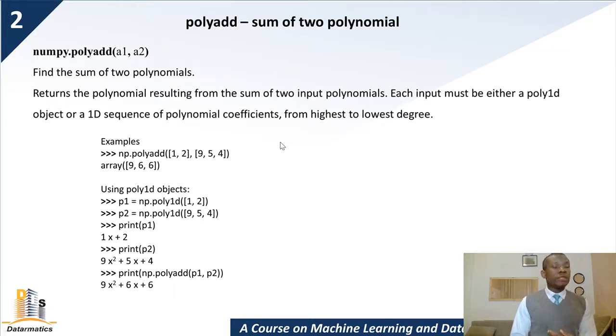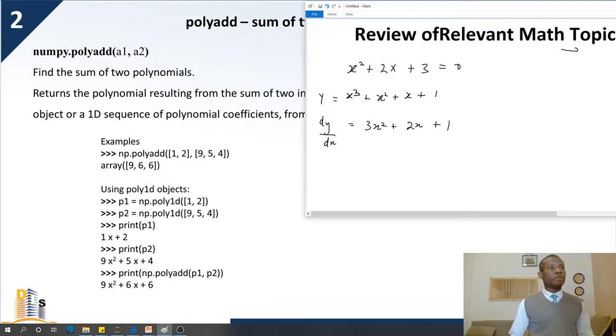So polyadd is to add two polynomials. In this case, you specify the two polynomials and then use polyadd to add them. I'm going to just take one example and then move on to something else. Assuming we have this polynomial here, and we have another polynomial z is equal to x squared plus 3x plus 2.